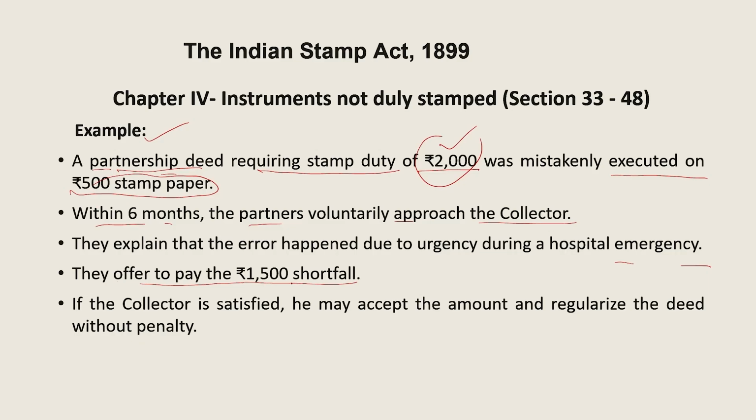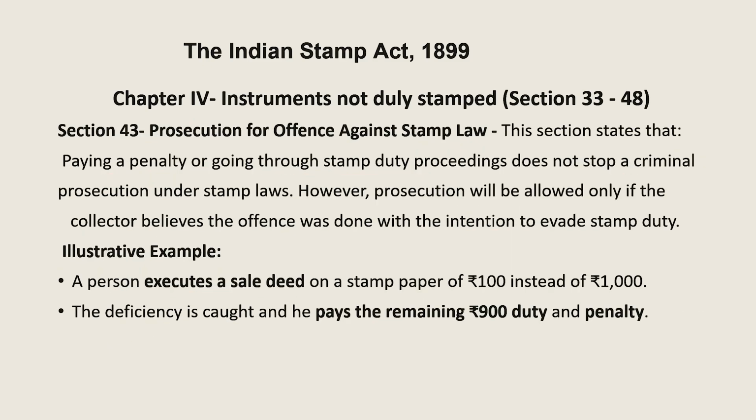So if they pay 1500 and the collector is satisfied with the reason they gave, that it is because of the mistake, then he may accept the amount and regularize the deed without any penalty. So this is purely at the discretion of the collector. Now section 43, prosecution for offences against the stamp law.